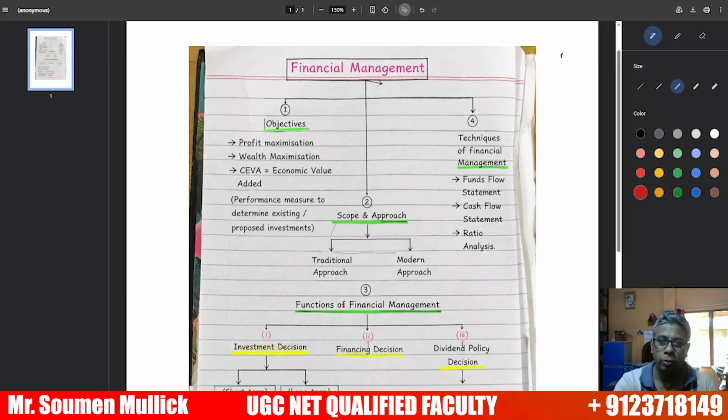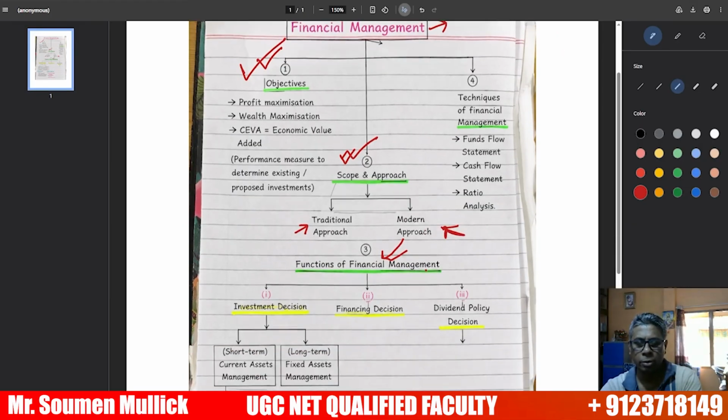Today we are going to learn financial management. First of all, we have to understand what the objective of financial management is. Next, we will learn the scope and approach of financial management, based on the traditional scope and approach and the modern scope and approach. Then, an important area, the modern approach. Then, the functions of financial management, which are also related to the modern approach.